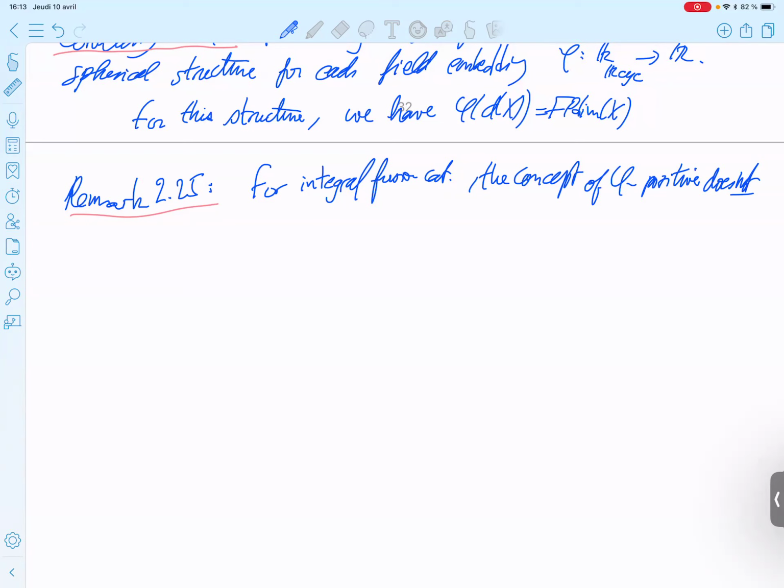In the integral case, the Galois conjugation is the identity.